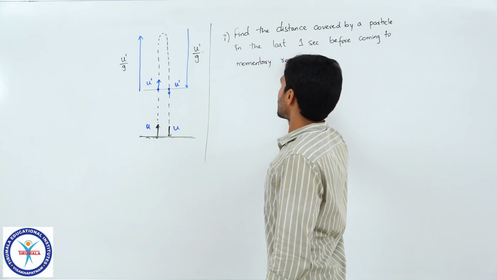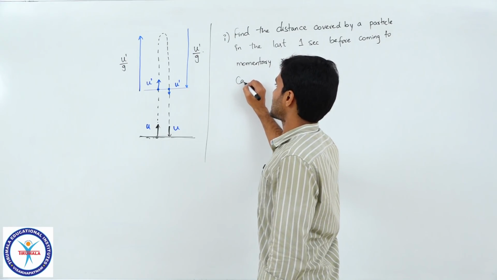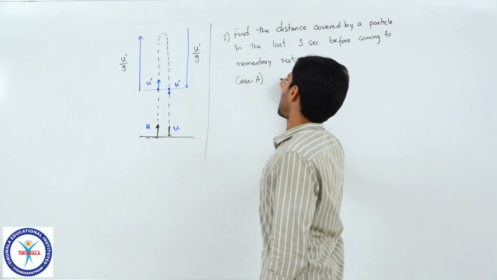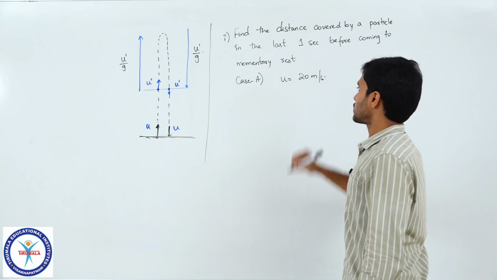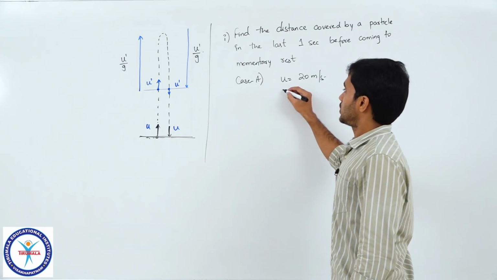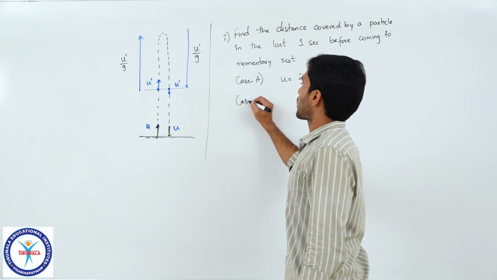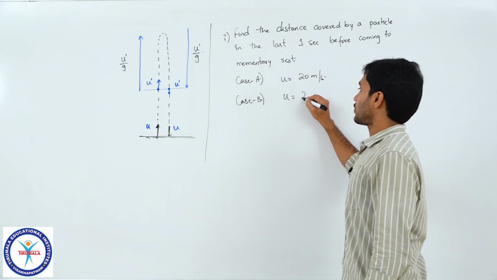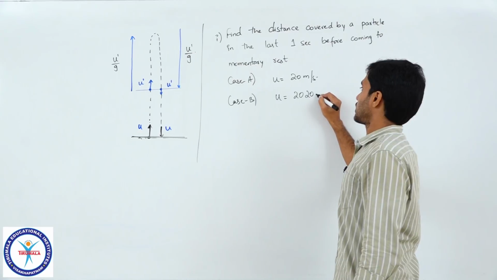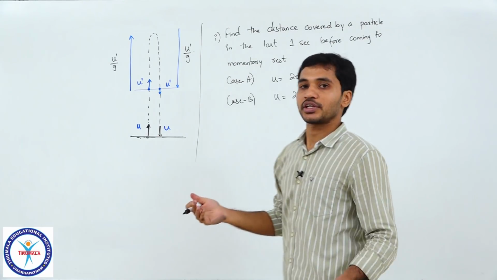So in this question I will give you two cases. Case A, the particle is projected with a velocity of 20 meter per second in the upward direction, clear, and case B, the particle is projected with a velocity of 2020 meter per second in the upward direction, 2020, clear.